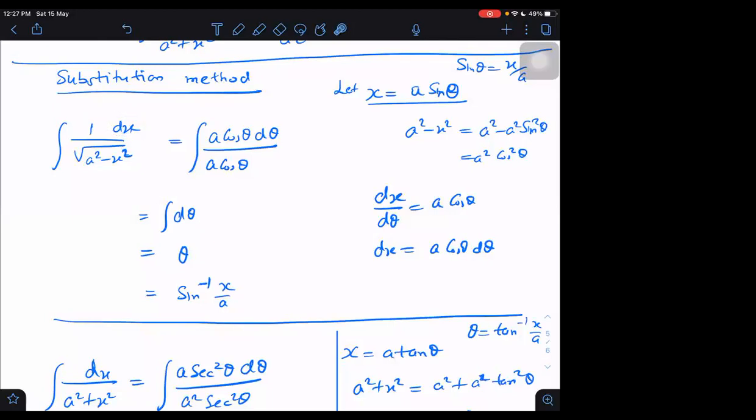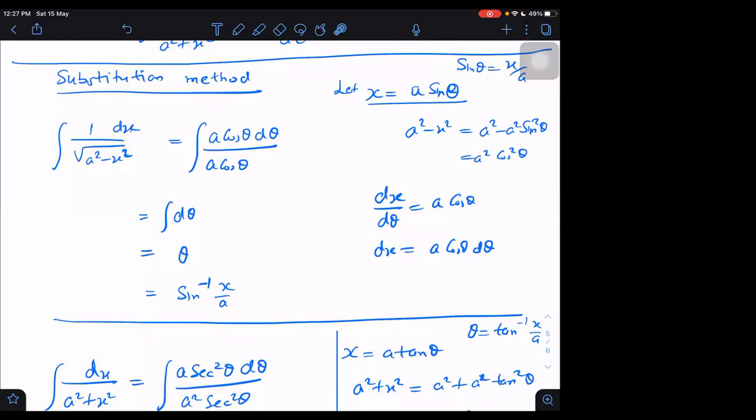What is the dimension of x? Let us say x is length. Then the numerator has dimension of length and the denominator is root of square of length. Then the denominator will have what dimension? Length only. Length upon length will give us what? A dimensionless quantity.